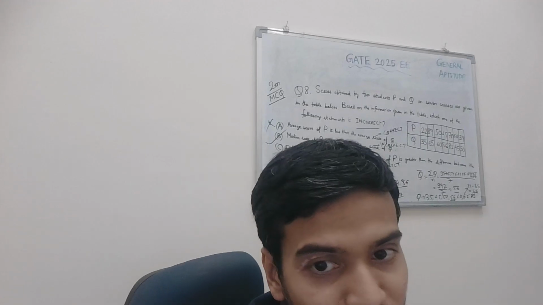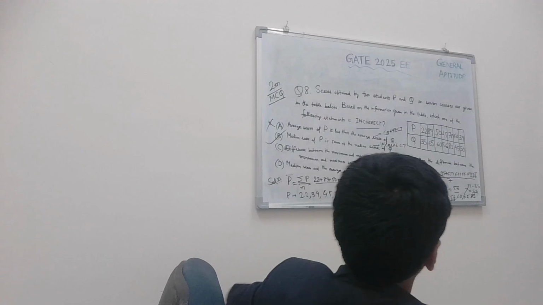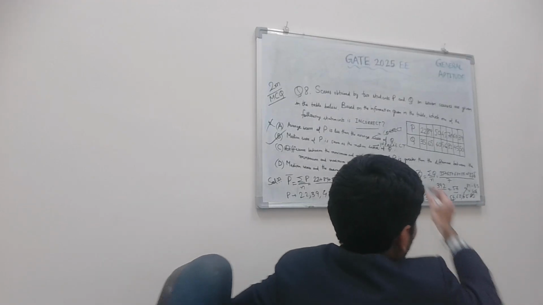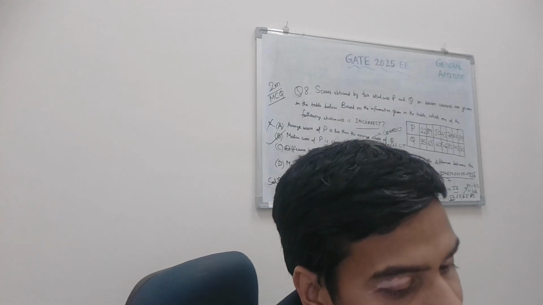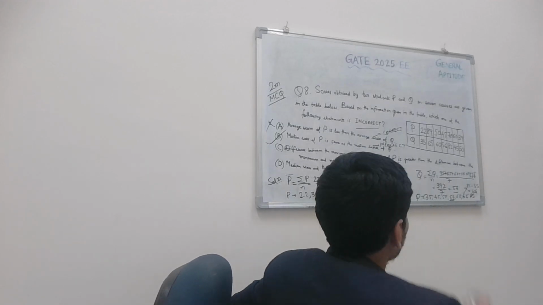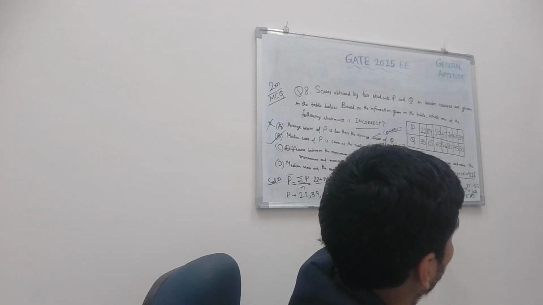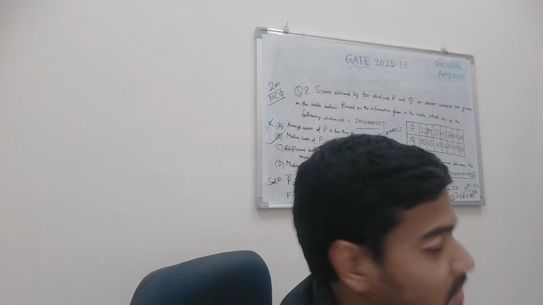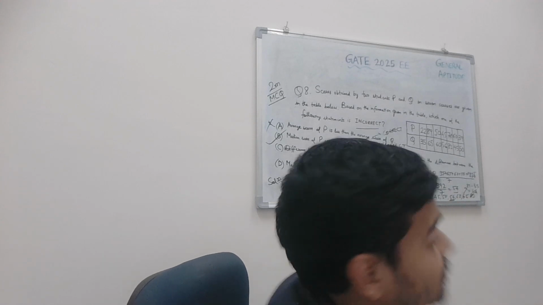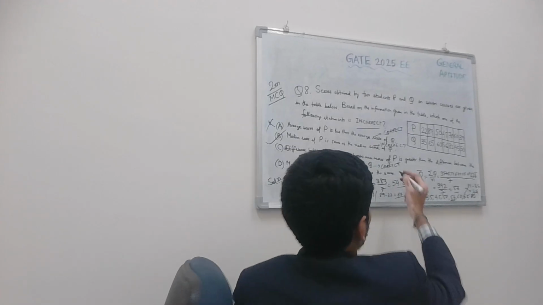And lastly, let's check the last option also. In option D, median score and average score of Q are the same. Mean or average score of Q, as calculated earlier, was 56. And the median score was also calculated as 56, by taking the middle number in the set. So as we can see, they are the same. Average or mean value was 56 and median is also 56. So median score and the average score of Q are the same. So this is also correct.